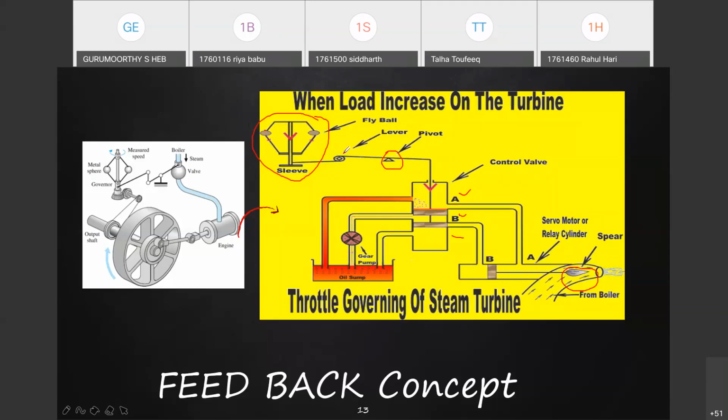Yes, a mechanical linkage which is later... The fly ball will move, and will also come down, by this, so that less water will flow.